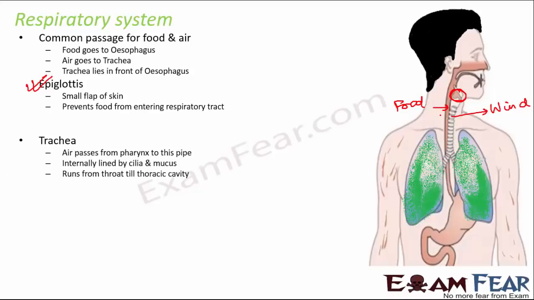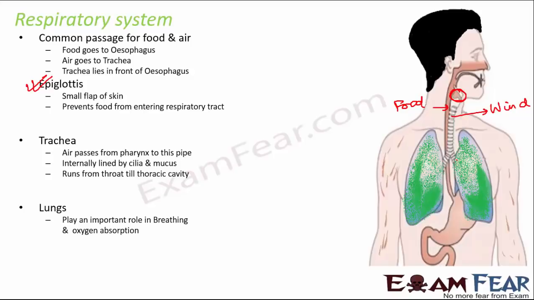Next is the trachea, which is the windpipe. This is the trachea. It is also internally lined by cilia and mucus, and it runs from the throat till the thoracic cavity. And then the trachea ends into the lungs. Now lungs play a very important role in breathing as well as oxygen absorption.